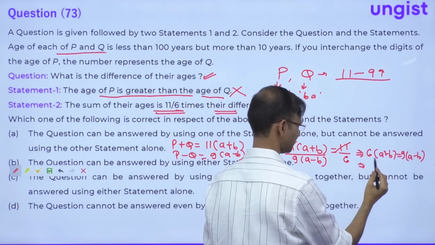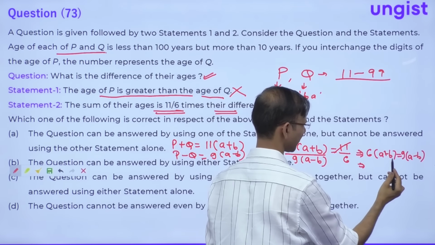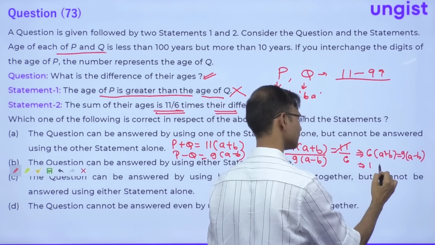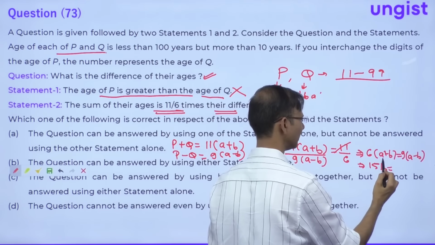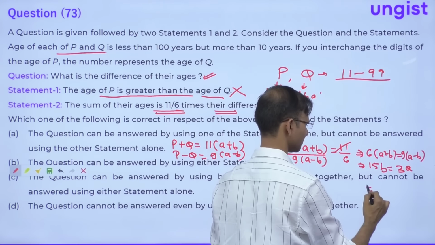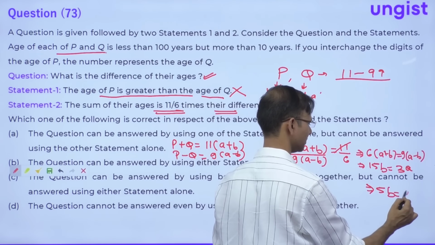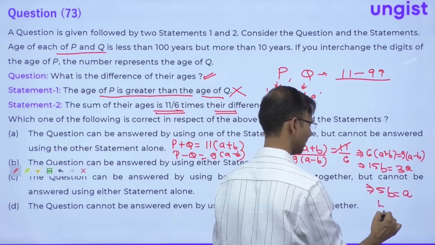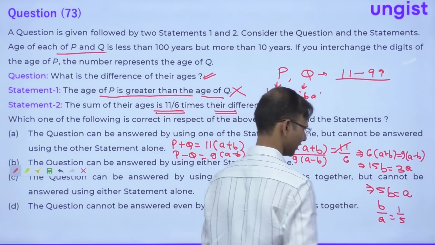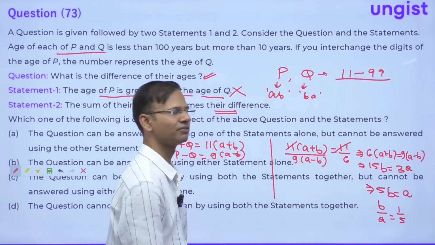So 6A plus 6B is equal to 9A minus 9B, so guys, if you take it here, this is 15B and this is 3A, right? So this is 5B is equal to A, or you can say B by A is equal to 1 by 5, correct? B by A is equal to 1 by 5.